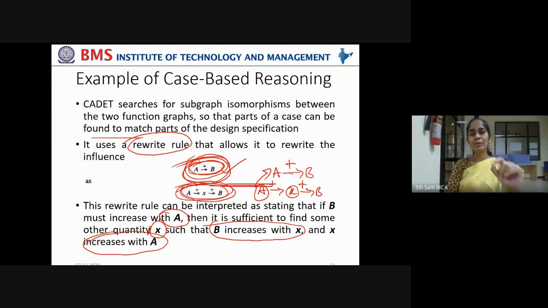If at all the suitable solution is not found, it will try to rewrite the functionalities and try to find out the solution. It will try to optimize its reasoning. It will try to find out a similar solution to the current problem by rewriting the functionalities. Okay, this is how case-based reasoning is optimized.